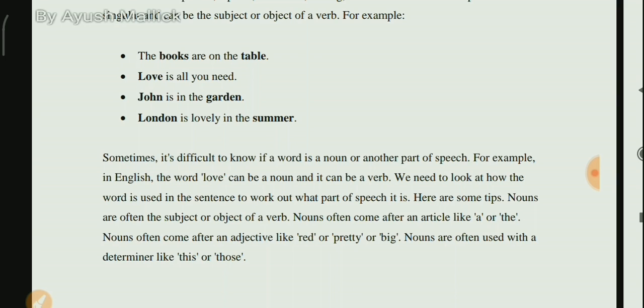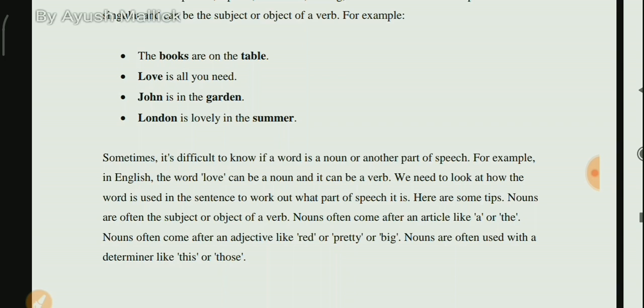Okay, here are some tips. Nouns are often the subject or object of a verb. So if you have to find the noun in a sentence, just see whether it is the subject of the verb or the object of a verb. If you find that, you can certainly find the nouns. It is as easy as that. And nouns often come after an article like a, an, or the.